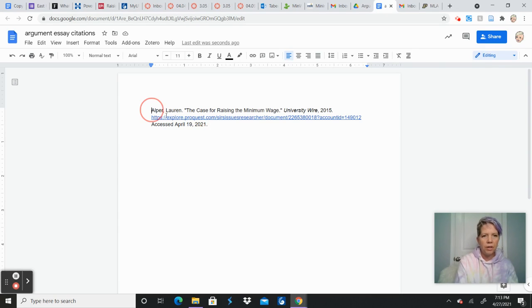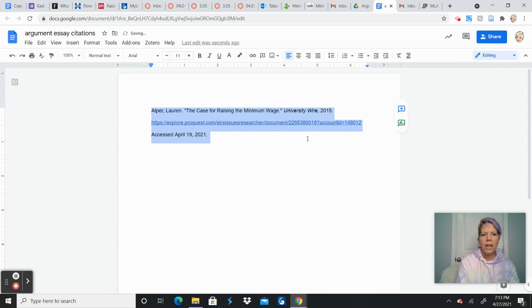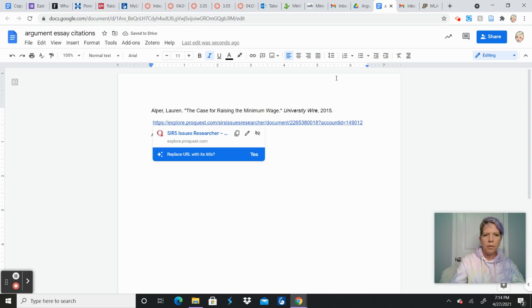So what we want to do is double space this. If you don't know how to do that on a Google Doc, just like that. And then we want to make sure that the last name of the person is not indented, but everything else is. It depends on the program you're working with. Sometimes computers can be a little funky because they want to do certain things and you don't want them to do that.